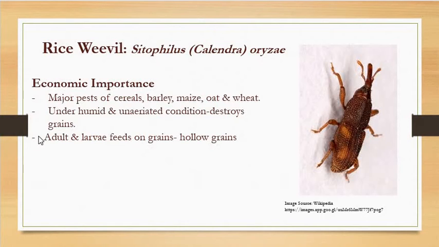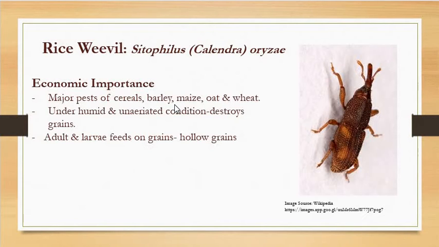Now from this point, we are going to focus only on the economic importance of insects, right? So economic importance of rice weevil. It is considered as a major pest of cereals, bajra, even barley, maize or wheat. Why? Because it is a potential pest. Why potential? A single female can lay about 400 eggs, right?